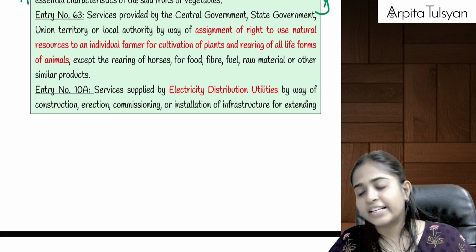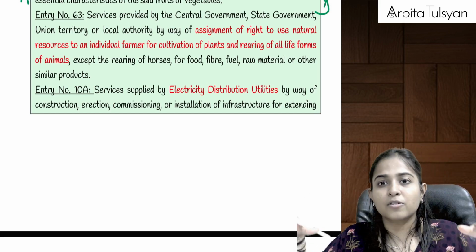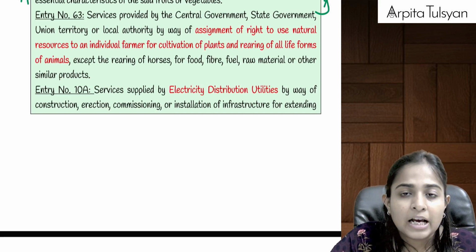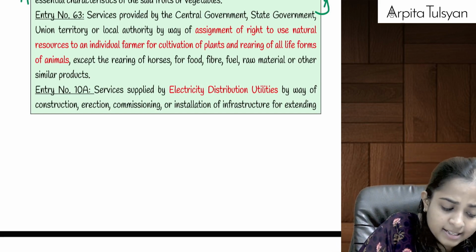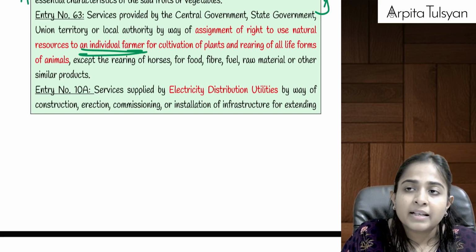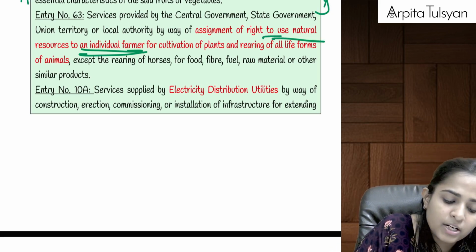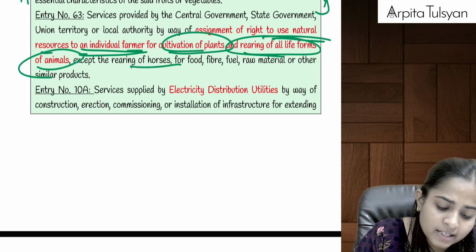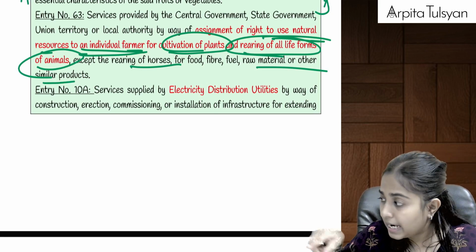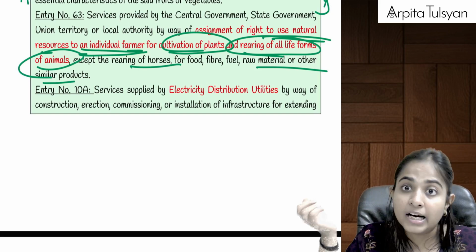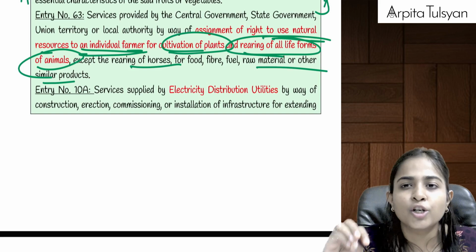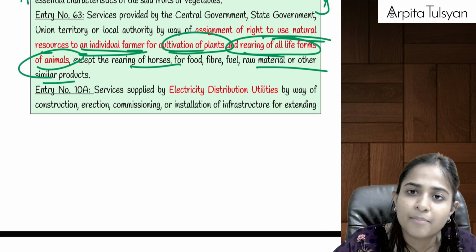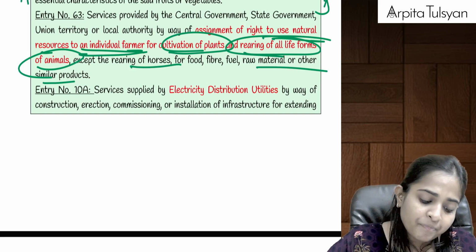Then the next entry: let's say government has some resources, some land under its control, and government is assigning a right to an individual farmer. Government tells that individual farmer, you can use these natural resources for cultivation of plants and rearing of all life forms of animals except horses, or other similar products. Means government is allowing you to use its place to do some agricultural activities there. So government is going to charge some royalty or consideration on that. On that, GST will be totally exempted.